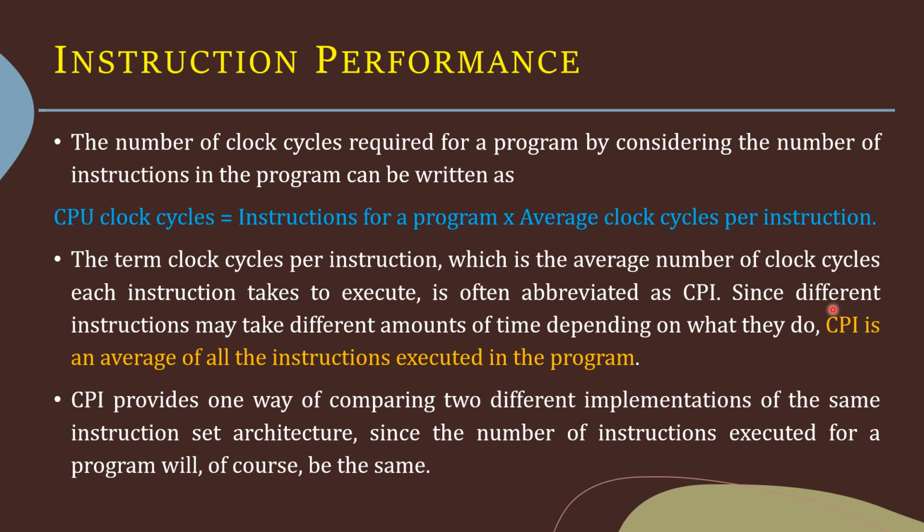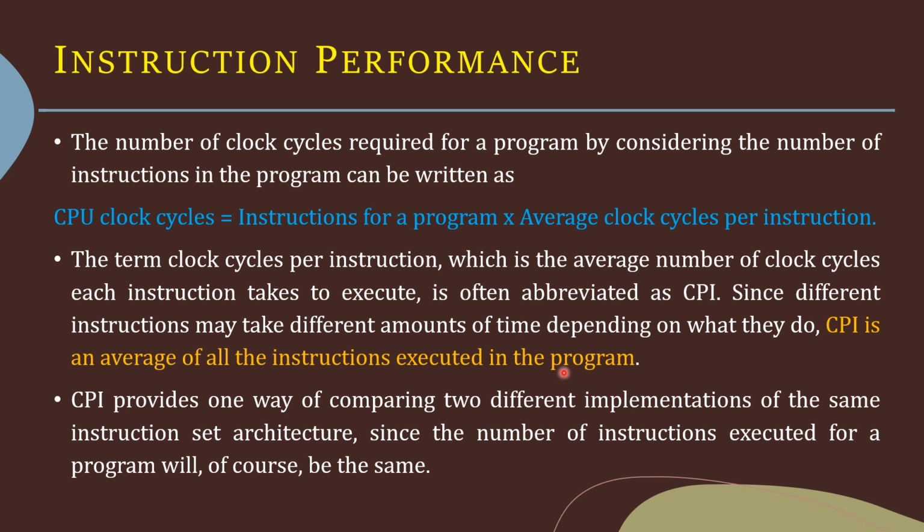Since different instructions may take different amounts of time depending on what they do, CPI is an average of all the instructions executed in the program. In the program we have a set of instructions, and each instruction may take a different amount of execution time.